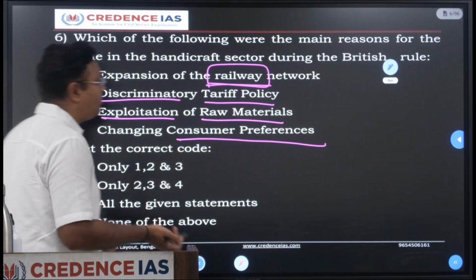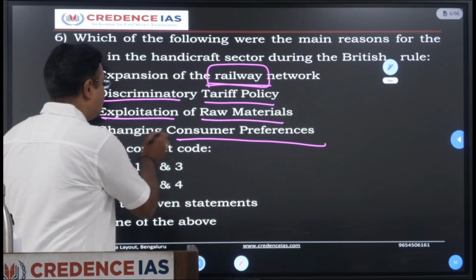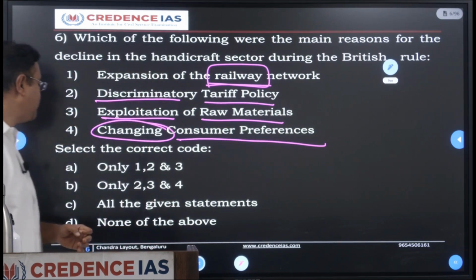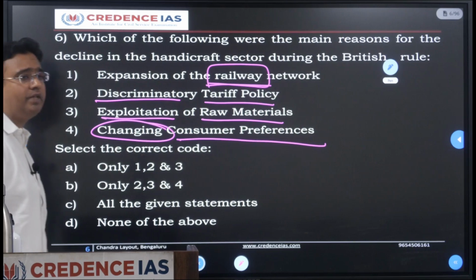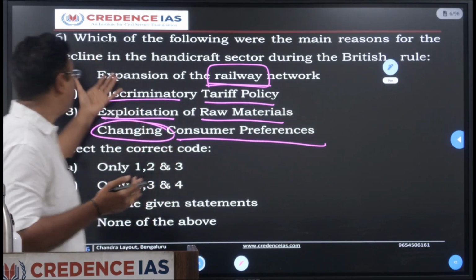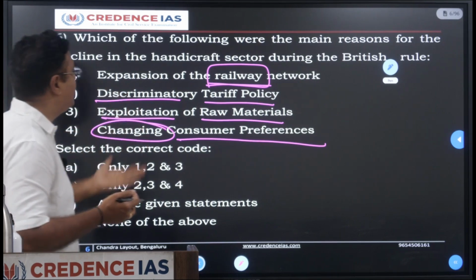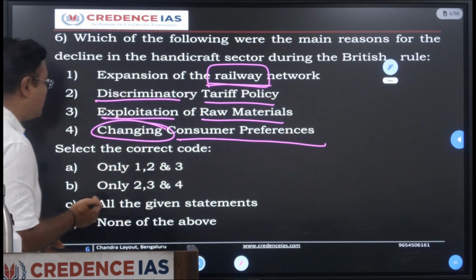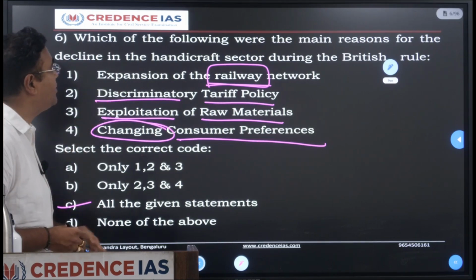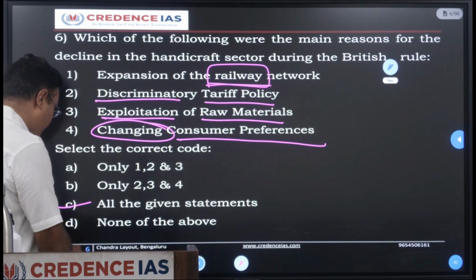Then exploitation of the raw materials, yes, raw materials were exploited. Then consumer preferences also started changing with the advent of various technology-driven garments. With regard to all this, which are the main reasons? All four given statements are correct as the main reasons for the decline in the handicraft industries.